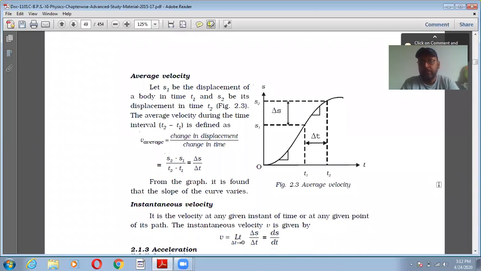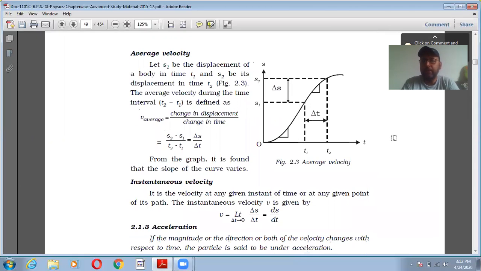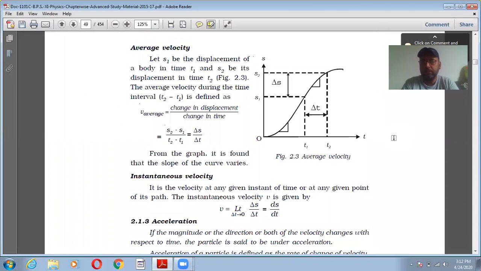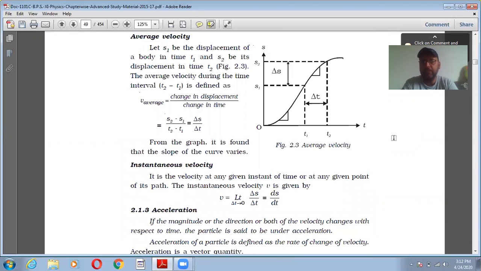Average velocity. Now look at this figure. Here the origin is O and S1 is the displacement of the body in time T1. Suppose in time T1 the body is reaching here and in time T2 the body is reaching position S2, right? So how will we calculate the average velocity during this time? V average will be equal to the change in displacement, that is S2 minus S1, divided by the change in time, right? Whenever we have to calculate, we can do it like this from this graphical presentation.